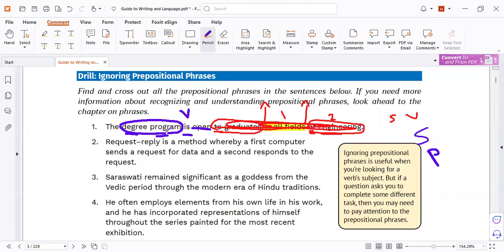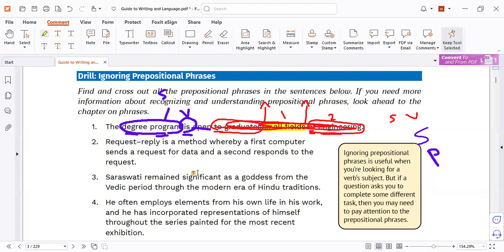So are we talking about the degree or the program? Or the program of degree? That means we're talking about the program. So your subject is program. Now ask yourself, is program singular or plural? It's not easy to know if it is singular or plural because we have a lot of tricks. But generally in English, I know that program can be singular and plural. So here it is singular. So it must be is.